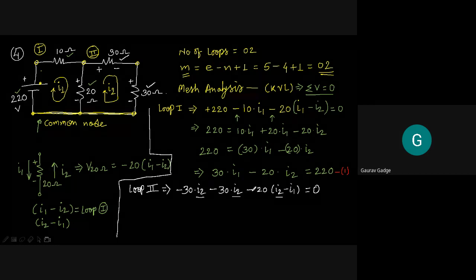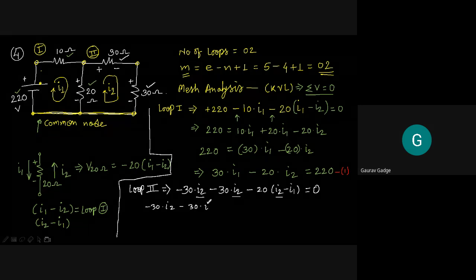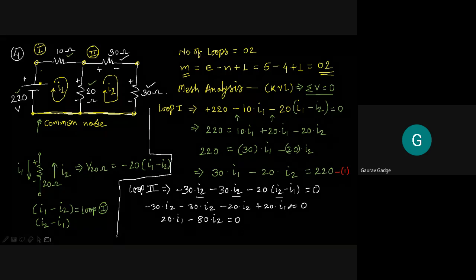Okay, now here you will get -30 I2, correct? So I just make it faster. 30 I2 again, then -20 I2 and +20 I1, because minus minus becomes plus, it is equal to 0. Therefore the equation becomes 20 I1, correct, and -30, -30 60, -20 80, so -80 I2 is equal to 0. That is the equation which we are getting for this particular numerical.